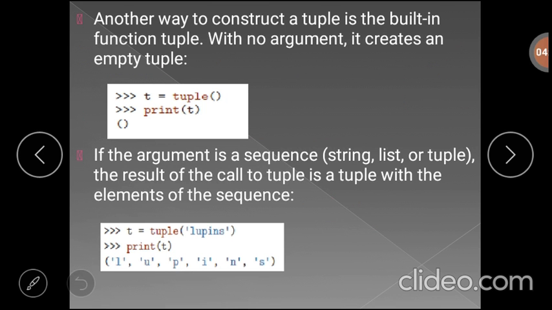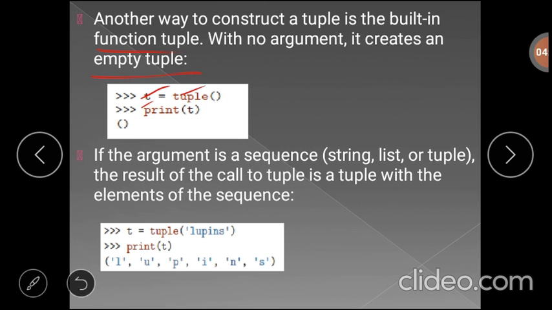Another way we can construct a tuple is by using the built-in function tuple. If you pass no argument to the tuple function, it will create an empty tuple. For example, t equals tuple, the built-in function, called without passing any parameters. Now it will create an empty tuple and the name of that tuple is t.